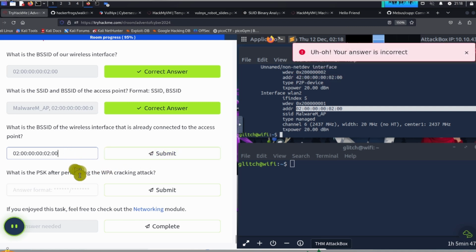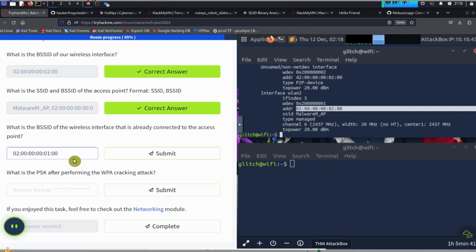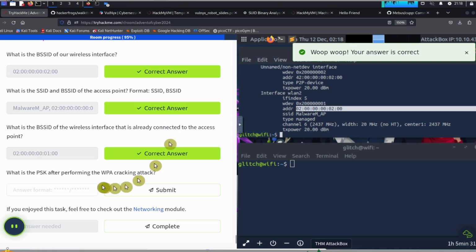Nope. I'm going to assume that it could be this one because we've got 0, we've got 2, we've got 0, and we have 2. Maybe it's 1. Okay, that was the correct answer.